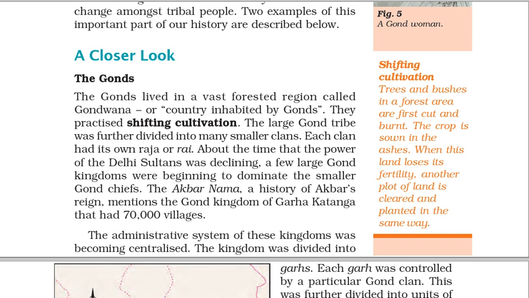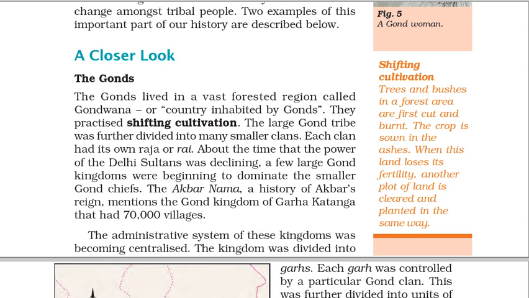Each clan had its own Raja or Rai. About the time that the power of the Delhi Sultans was declining, a few large Gond kingdoms were beginning to dominate the smaller Gond chiefs. The Akbarnama, a history of Akbar's reign, mentions the Gond kingdom of Garha Katanga that had 70,000 villages. Fig. 5. A Gond woman.